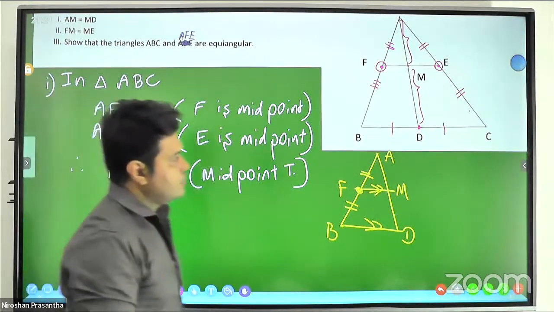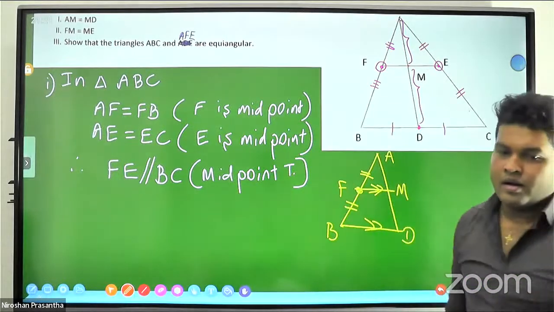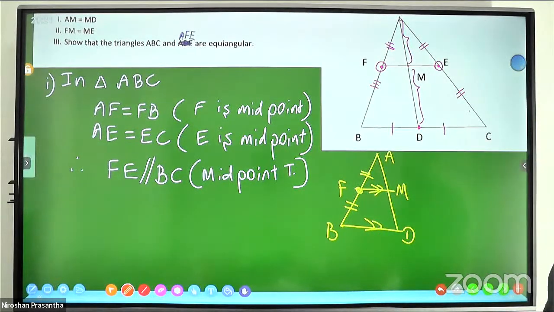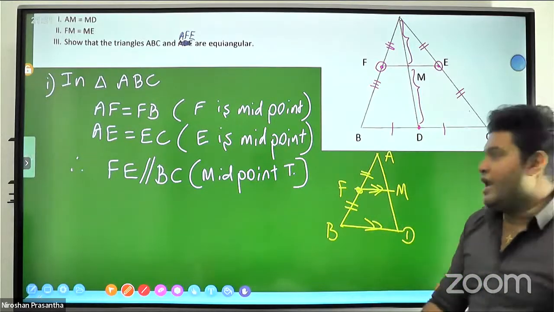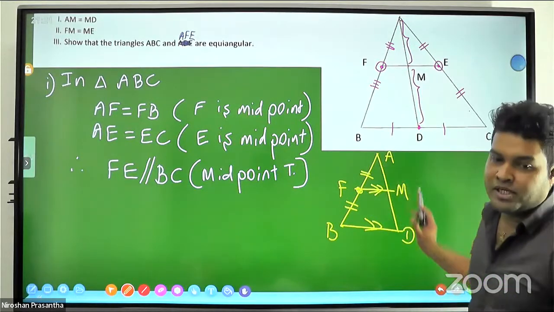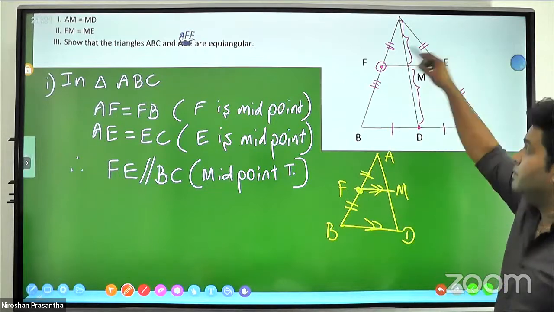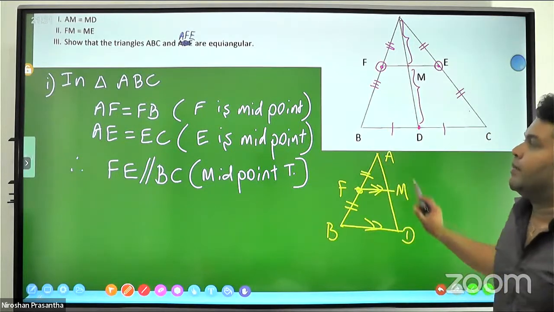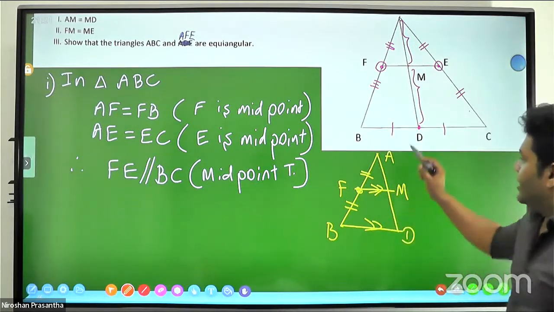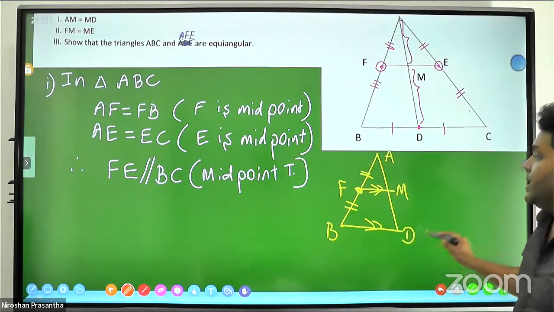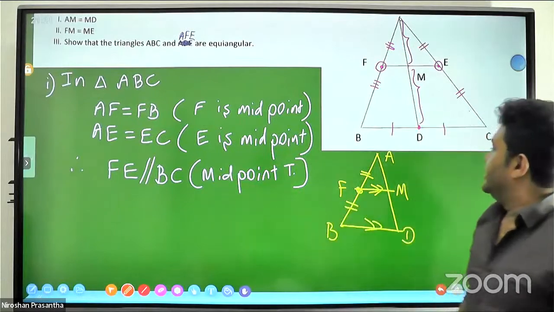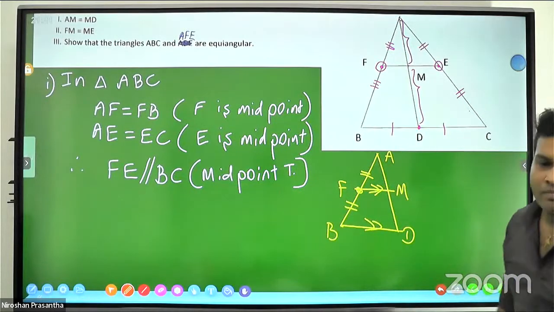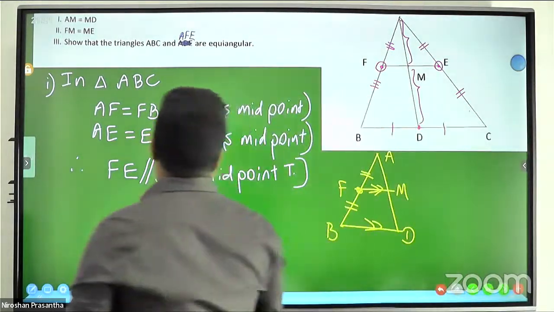Now we can achieve the target by selecting this triangle. Geometry is about capturing simple diagrams from a complex diagram. This is the simple part you must capture. Then in triangle ABD, due to the parallelness we have found, we can apply the converse of the midpoint theorem.